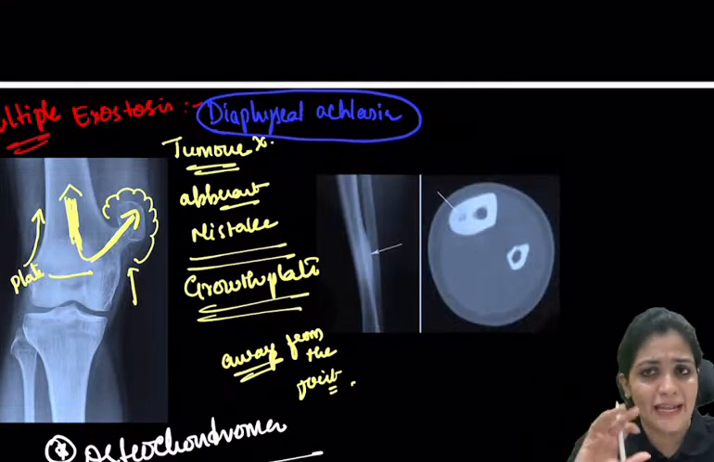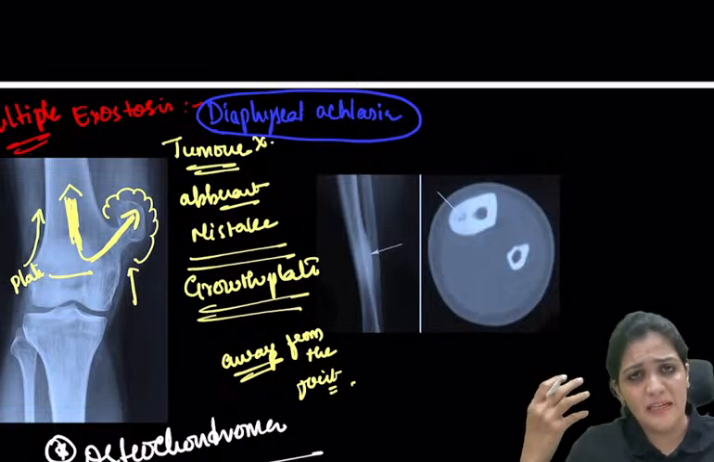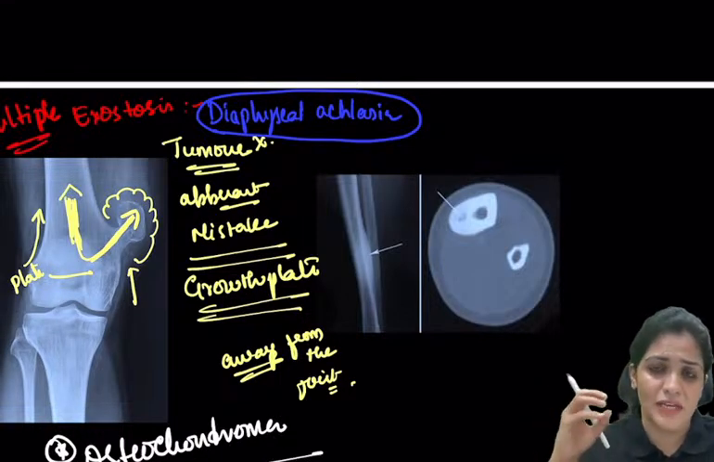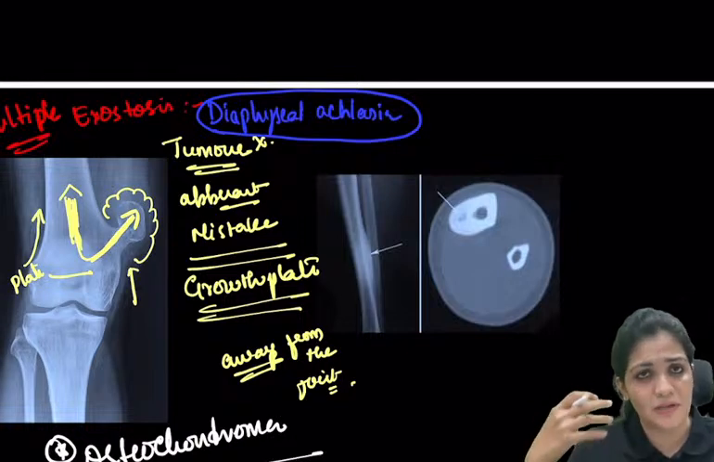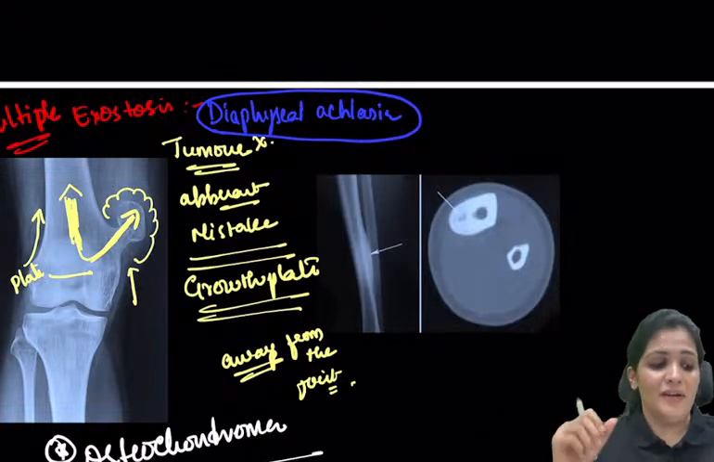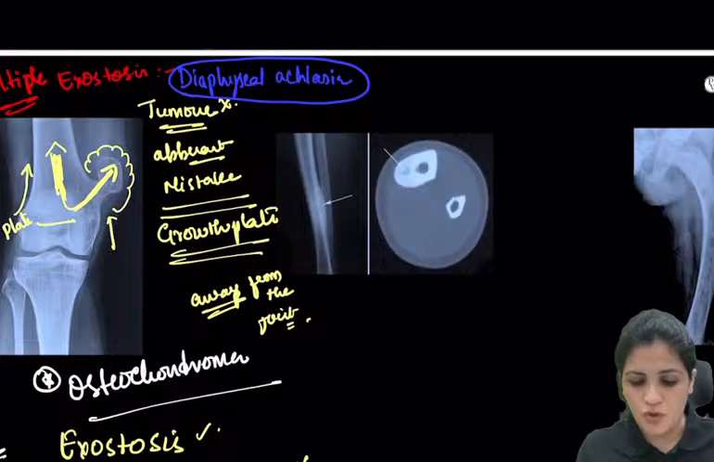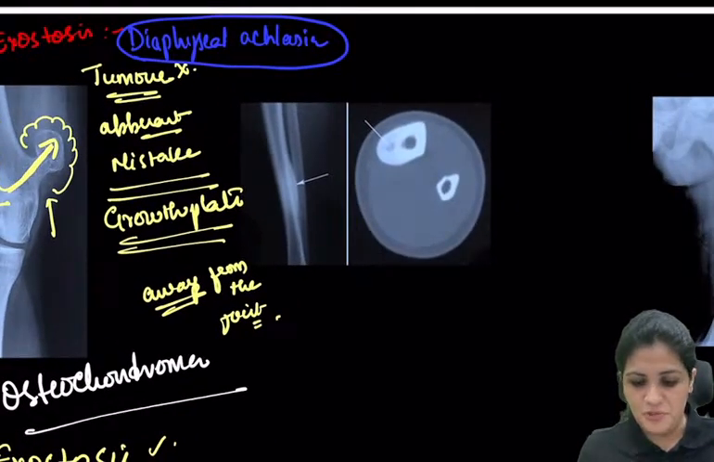Most commonly, it is seen around the knee. Sometimes it is seen in the scapula also, and it can be seen in the clavicle also. So you have to check. The osteochondroma has a tendency to present at multiple sites. So whenever you see such multiple exostosis, this is called diaphyseal achalasia. So that is about the osteochondroma. Those are the important points which you have to remember.